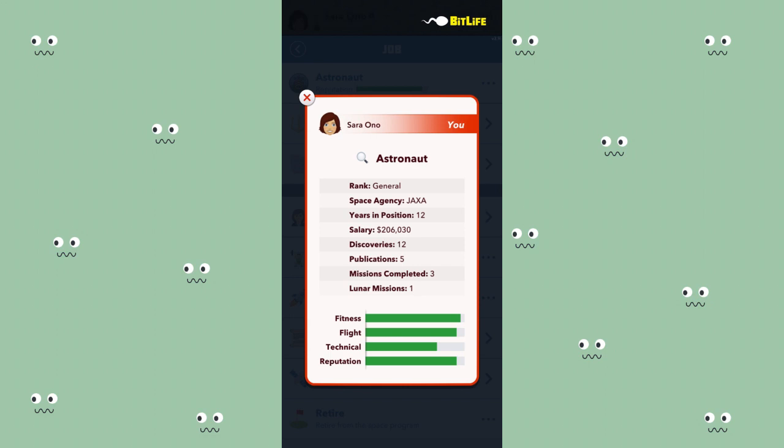It's important to build your technical skills, your fitness, and your flight skill in Space Academy, because whatever skills you have developed in Space Academy is going to carry on to when you become an astronaut. So technical skills is just you answering a bunch of questions. You can always cheat the game, close the game when you fail a question and get back into it and attempt it again. Or you can always ask Siri or Google Assistant. So for flight, it's just playing that mini game and passing the mini game, and fitness is training your cardio, your endurance and your strength. So once you are done with Space Academy, you move on to whatever space agency is available in your country.